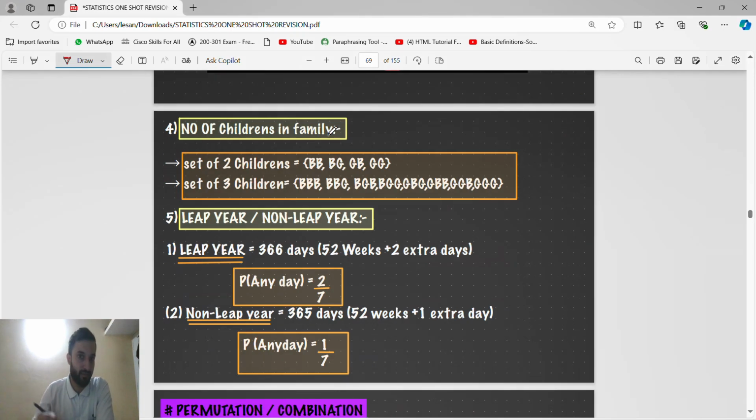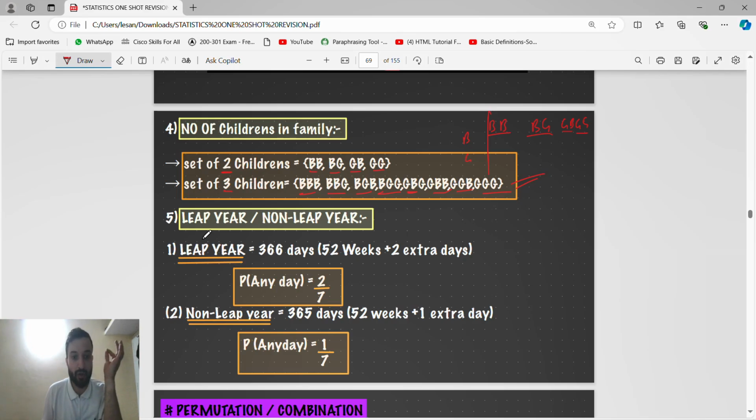Okay, number of children in a family. A set of 2 children means either boy boy, boy girl, girl boy, girl girl. A set of 3 children means the same. We will do it like this, like a set of coins: boy boy, boy girl, girl boy, girl girl. Then we will take a boy and girl like this: boy boy boy, boy boy girl, then boy girl boy, then boy girl girl, then girl boy boy, girl boy girl, then girl girl boy, girl girl girl. It is similar to when we toss 3 coins.